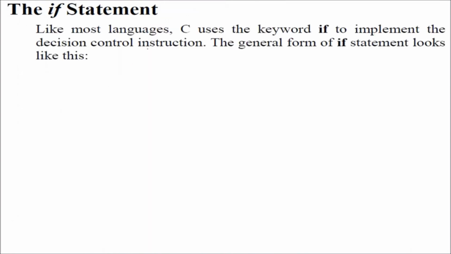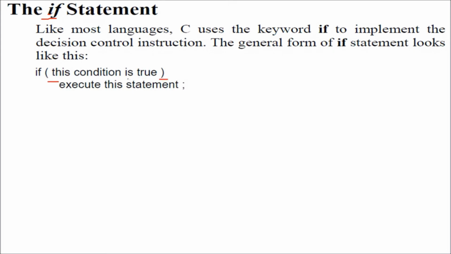Most high level and middle level languages provide the if statement, and the general form is like this. Inside the if you have a round bracket, and inside this round bracket you have a condition. This condition needs to be either true or false.